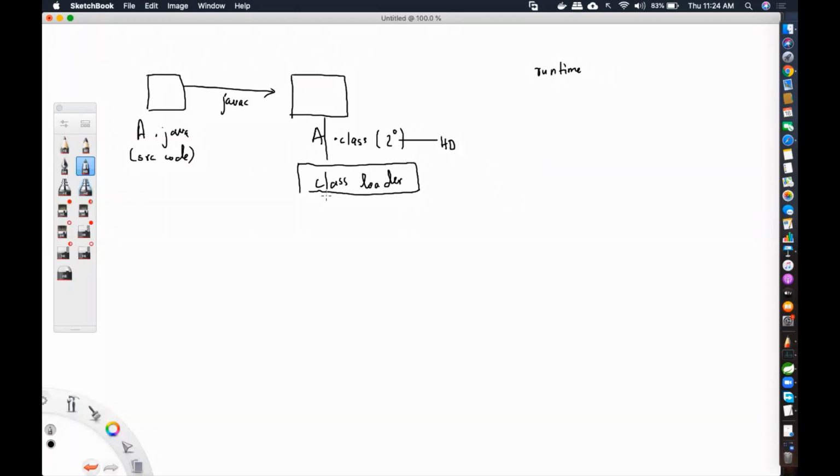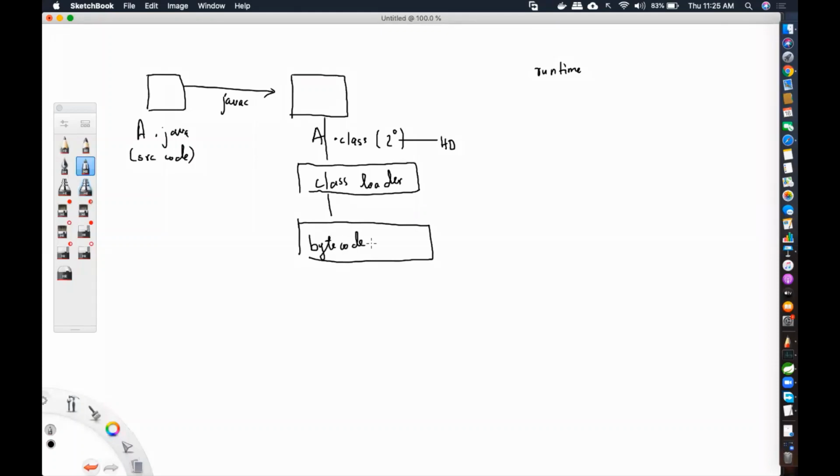Secure how? For example, suppose this a dot class file, which is residing on your hard disk, somebody opened it and tried to alter the file. That was not compiled and it was not part of my source code. But somebody tried to hack into my system and injected some code into the dot class file, which is the executable file. Then it would run on your JVM. But what happens is when the class loader loads it into memory, there is another sub module which is known as the bytecode verifier.